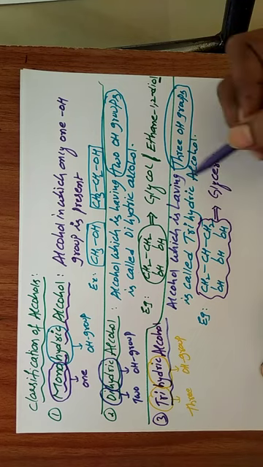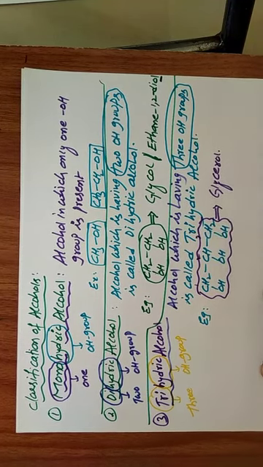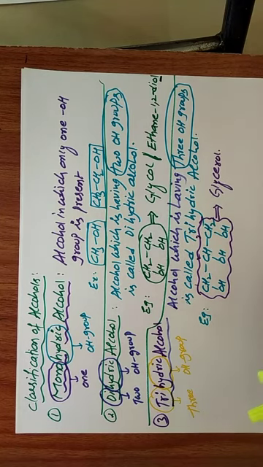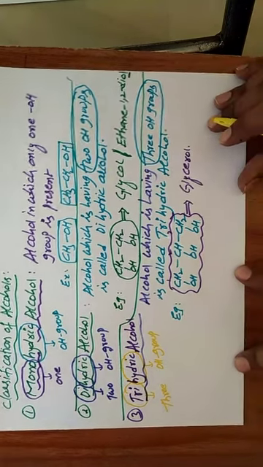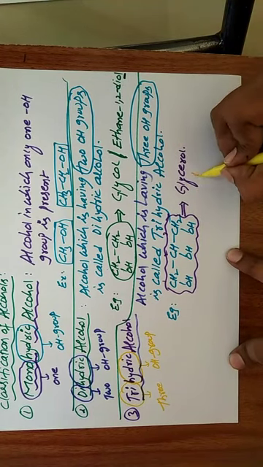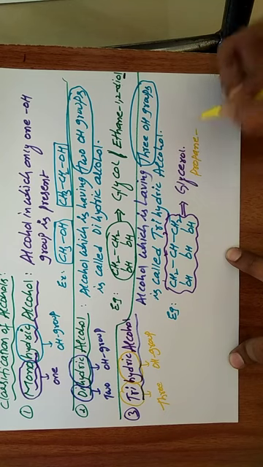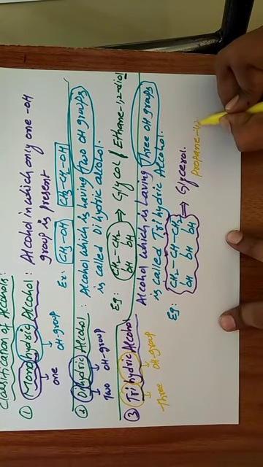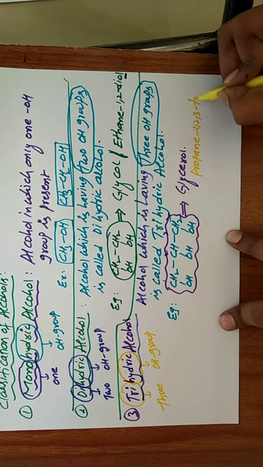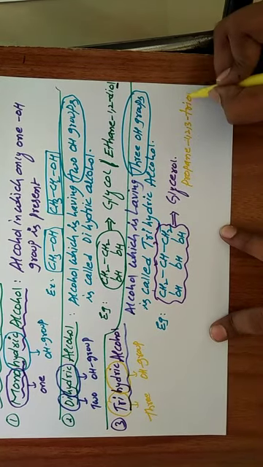Examples are important. So what is the IUPAC name? Same: first carbon, second carbon, third carbon. 3 carbon atoms are there, so we take prop, all bonds are single bonds, so propane, 1,2,3, tri for 3 OH groups, and the OH group secondary suffix is ol: triol.